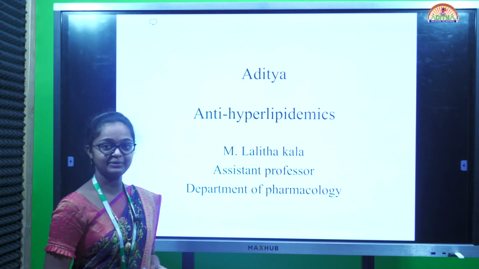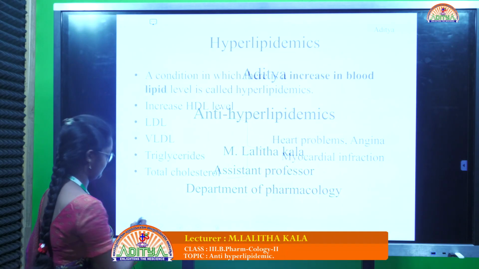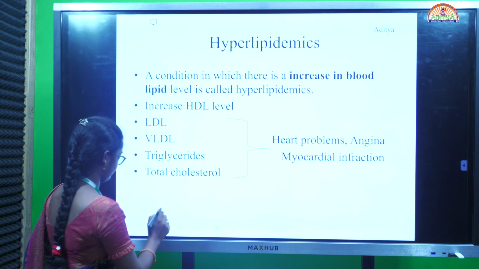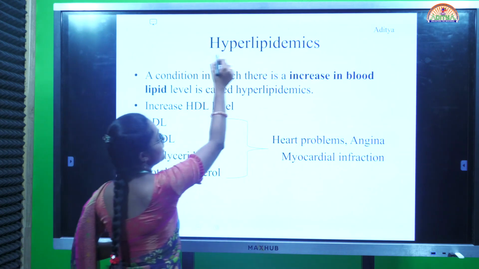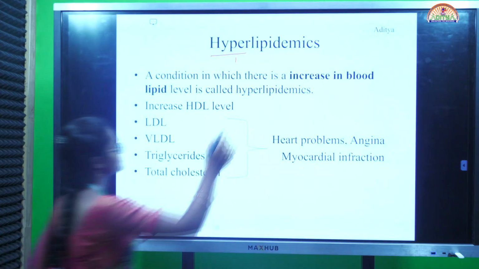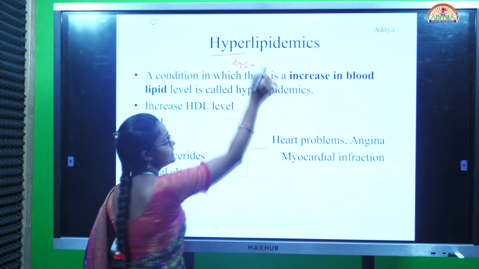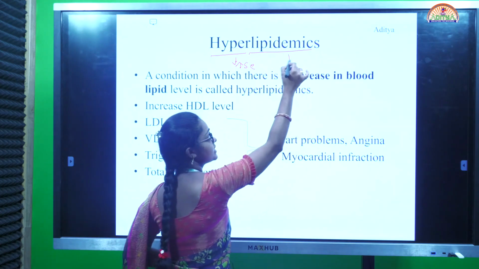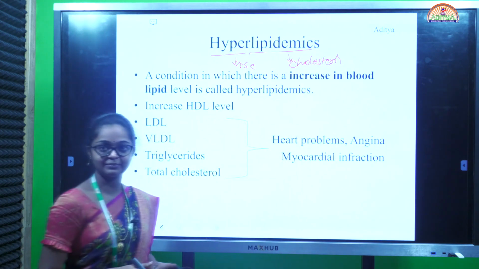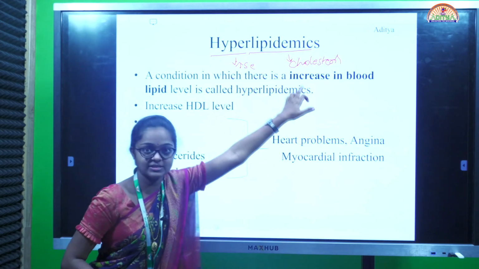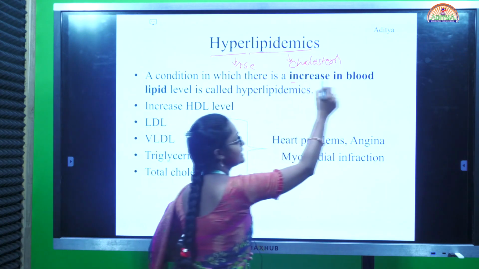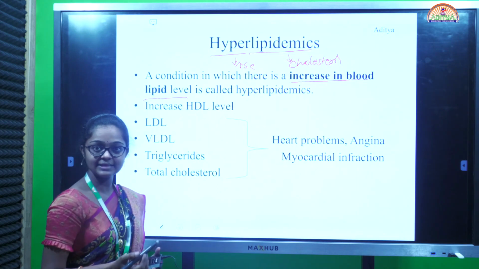Today's topic is anti-hyperlipidemics. What is hyperlipidemia? Hyper means increase. An increase in levels of lipids, meaning cholesterol or triglycerides, is known as hyperlipidemia. The definition is a condition in which there is an increase in blood lipid levels.